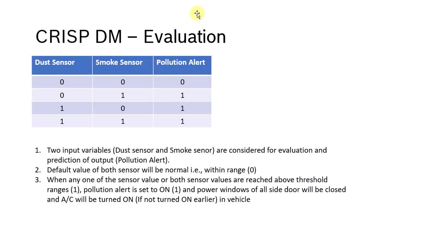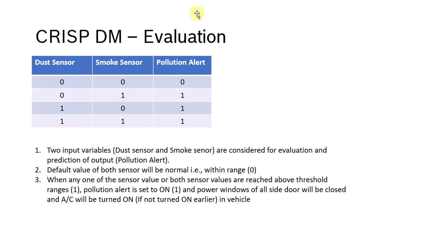The next one is the evaluation. This is my logic in predicting the pollution alert. When both sensors are zero, meaning the environmental readings the sensors are reading are under the threshold, I consider those cases zero, so my pollution alert will always be zero.